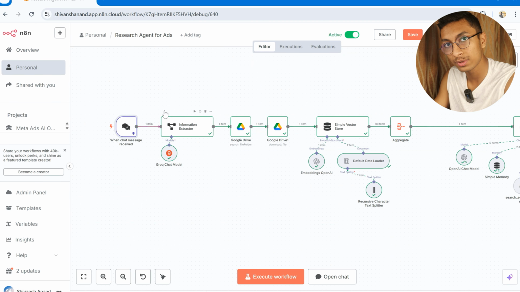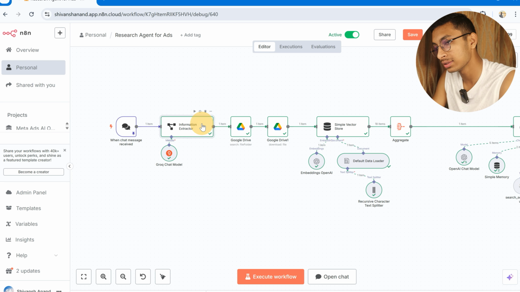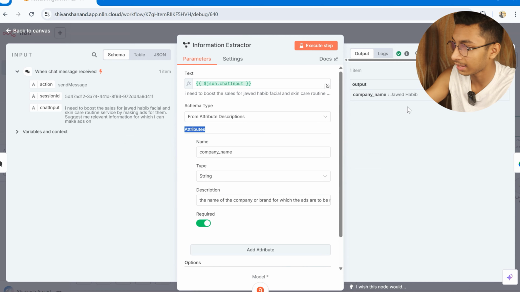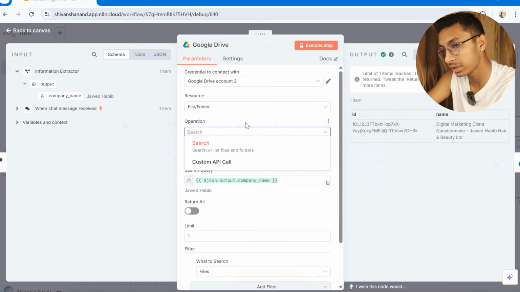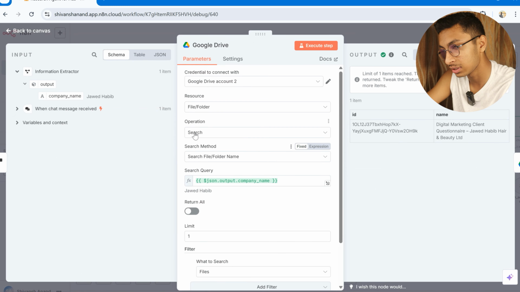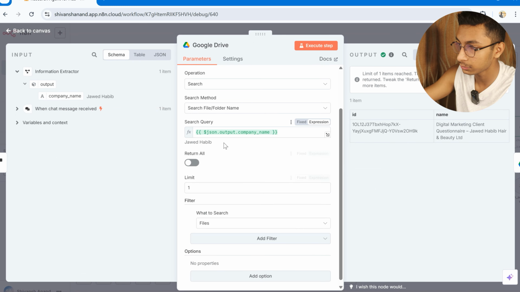After that, this information extractor works to extract only the company name from the whole message. You can see that it extracted Javed Habib from the whole thing. After that, it searches in this Google Drive. In this Google Drive, it searches for a file or folder with the name Javed Habib.